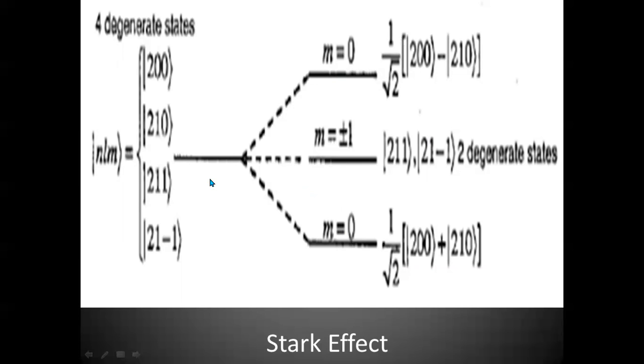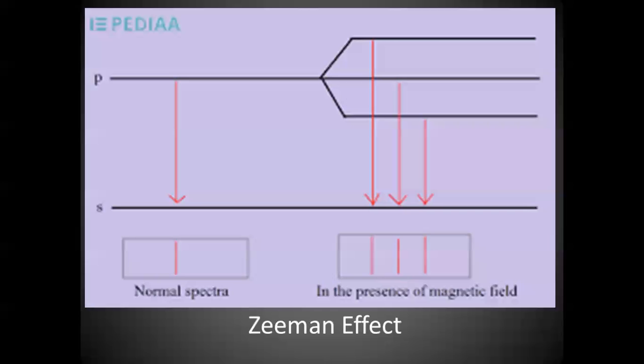But when they are placed under either an electric field or a magnetic field, their energies undergo changes and they will orient themselves into different directions. As a result, we get 3 lines for p.